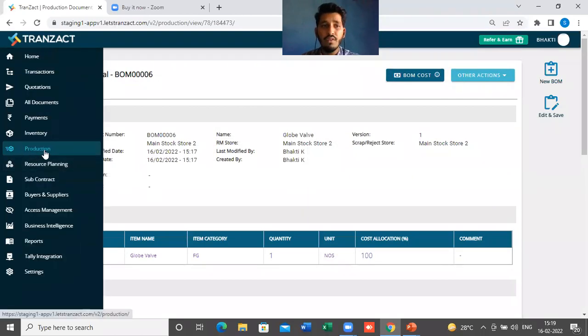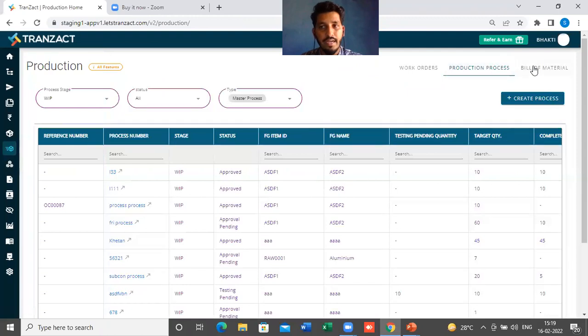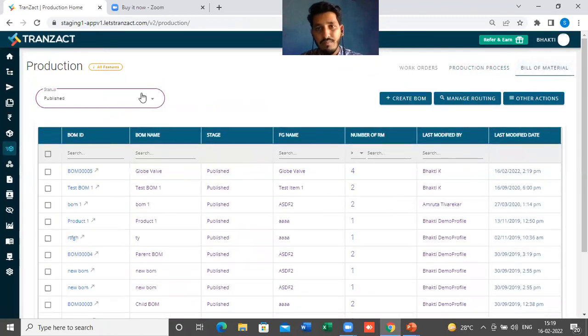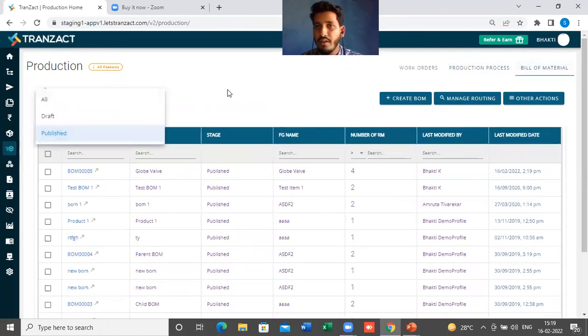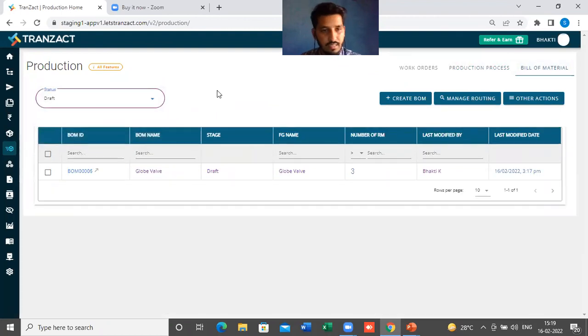Now if I go to my home page of production, in my bill of material, we have added one bill of material in the draft stage. If I select the filter for draft, it should be present here. You will get the BOM details: the name, the stage is draft, the number of raw materials is 3, and last modified by, who has created this. All those things come here under the draft stage.